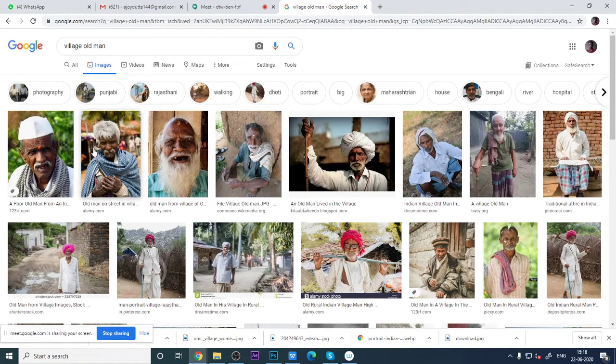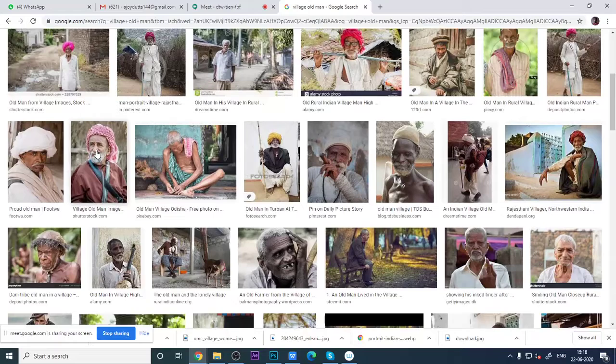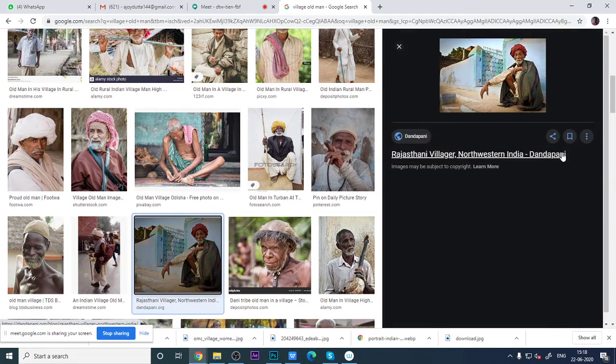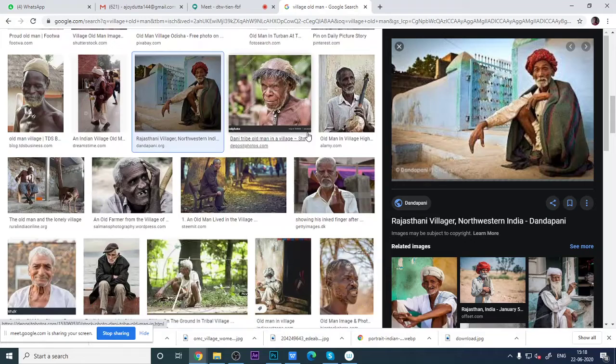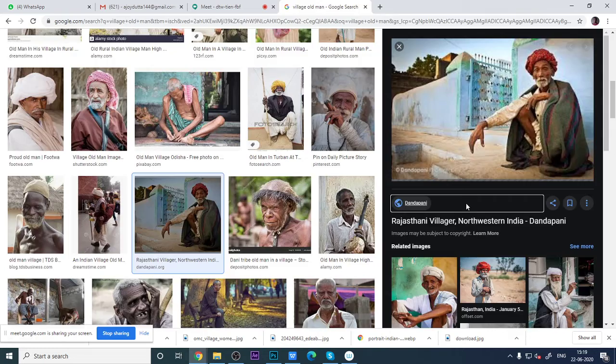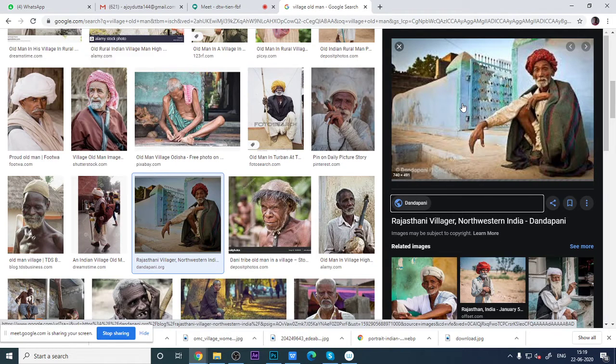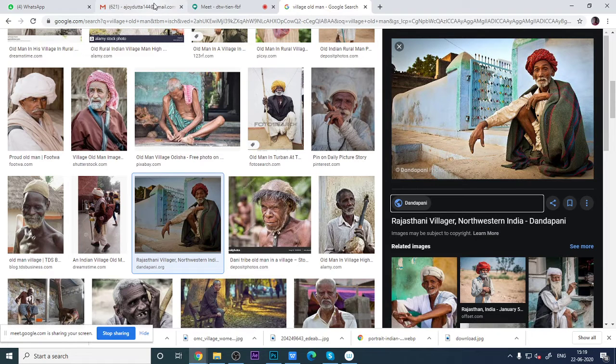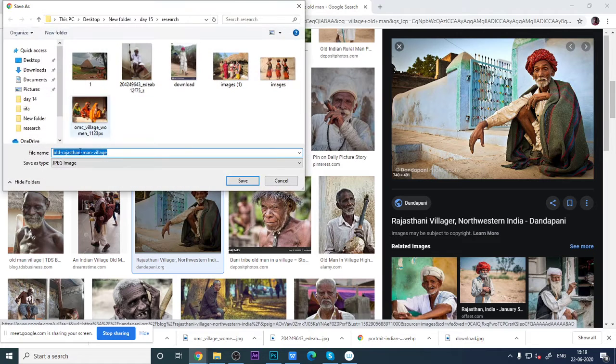Suppose I'm taking an old man as a reference, right? This is the old man. I'll take only one reference for that, not too many things. If I take a lot of things, it will make me confused, right? So I'll take, sorry, a single reference for my old man. Okay, save image as.